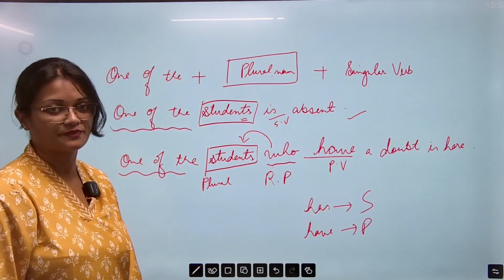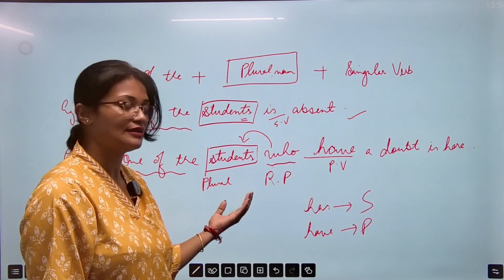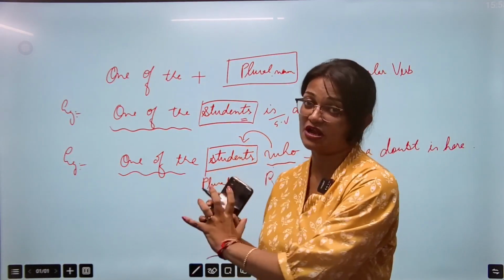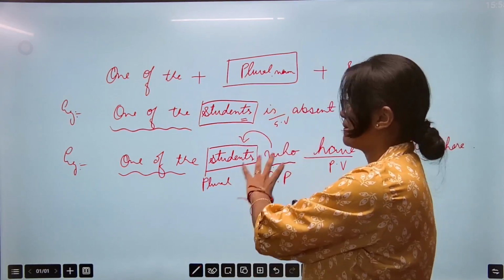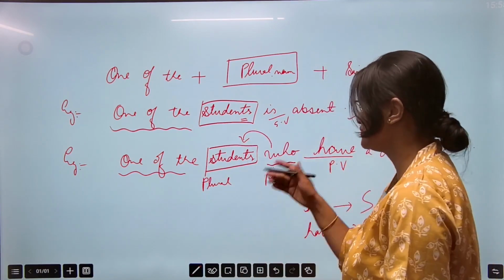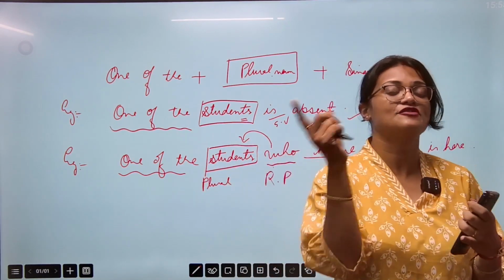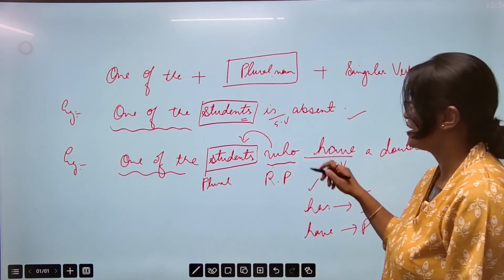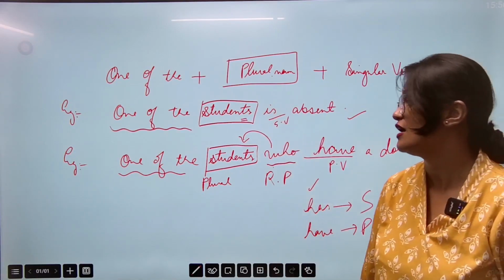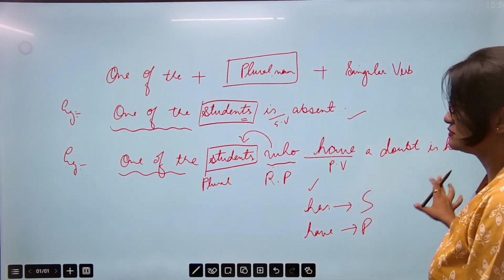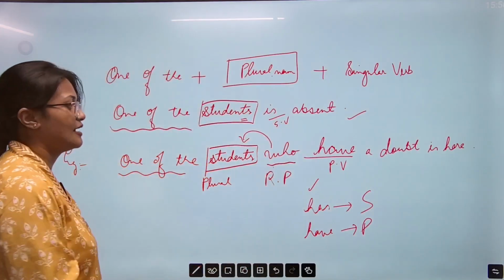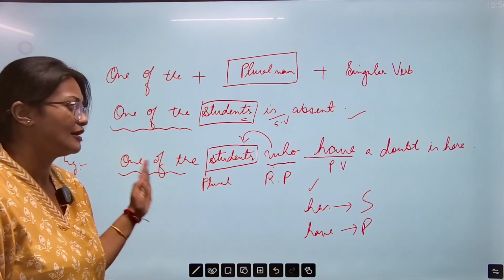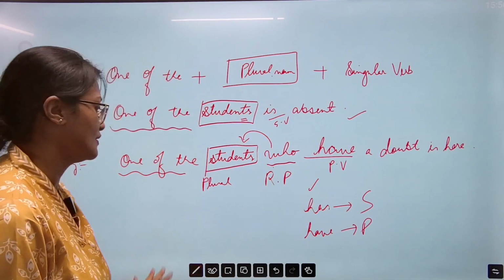with the plural noun. Otherwise अगर ये कुछ singular होता, then हम has लगाते, which is a singular verb. So this relative pronoun plays a very important role in this type of sentences, जहाँ पे उसके आगे जो भी है singular है, then we have to match the verb with singular; if it's plural, then we have to match the verb with plural. That is the usage, otherwise you simply use this frame. So these are some of the examples and these are very important, because ऐसा type का questions आते हैं just to confuse, nothing else. But once you know the rule, you just apply it anywhere. यही होगा, कोई भी sentence हो यही होता है everywhere. That is it, okay?